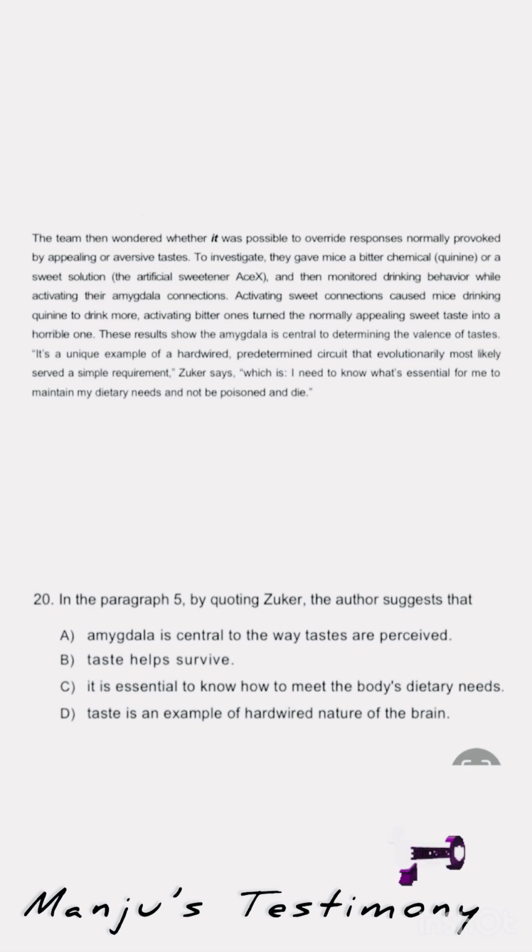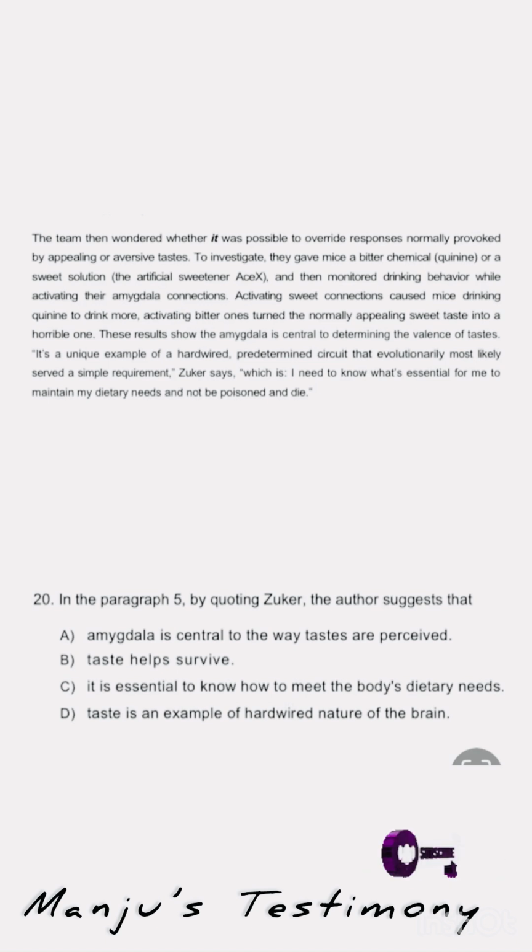Then the last one is option D. Taste is an example of the hardwired nature of the brain. The entire article is about taste, right? This sentence gives importance to the hardwired nature of the brain, and gives taste as an example of it.